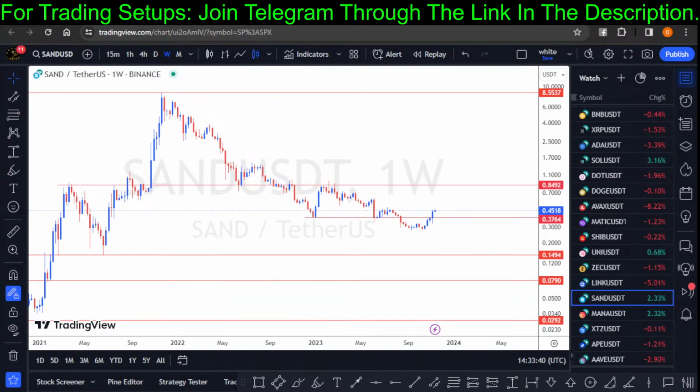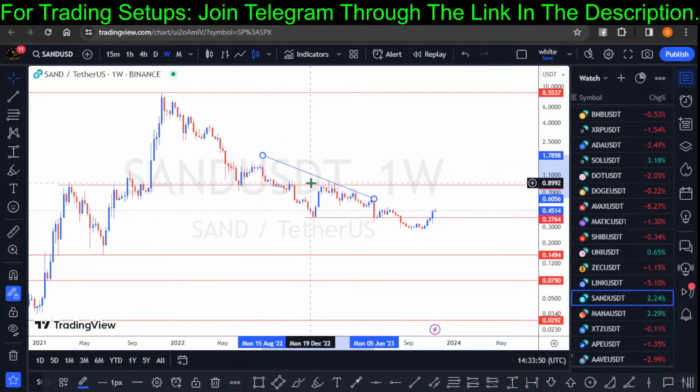Sand as well is on my list. If you're an investor in the crypto market, if you're looking out for an altcoin to invest in, Sand could be an alternative for you, right? Sand could be a great investment for you.